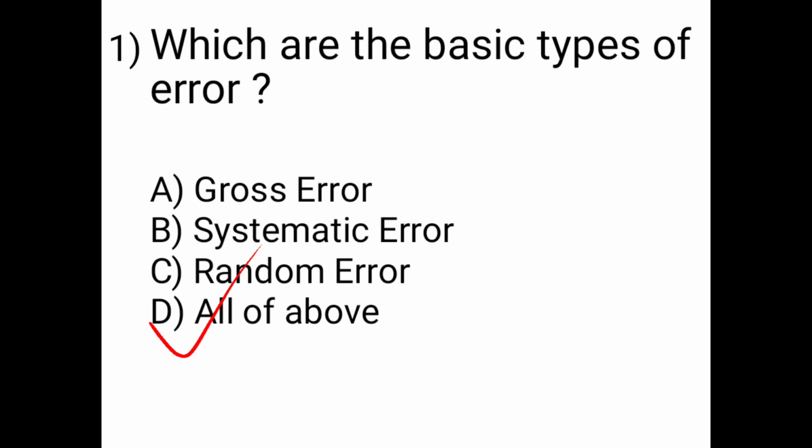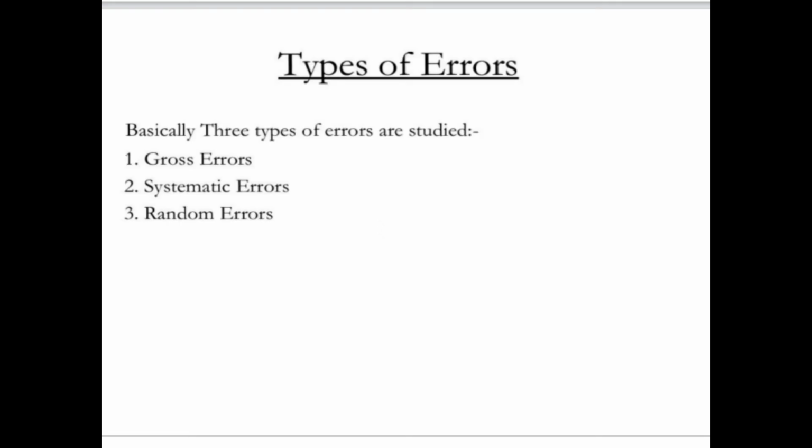So here see types of errors. Basically 3 types of errors are studied: gross error, systematic errors, and random errors. These are the basic types of error. This is a very important question. Basic errors are gross error, systematic error, and random error. Then we see the next question.